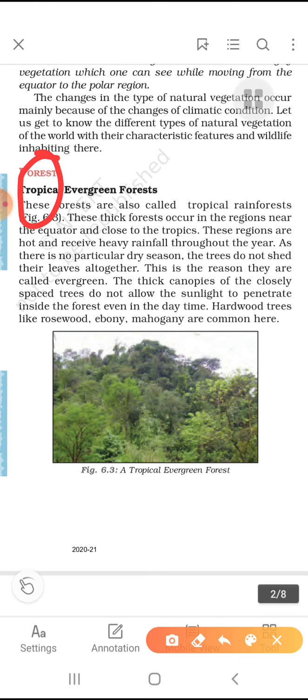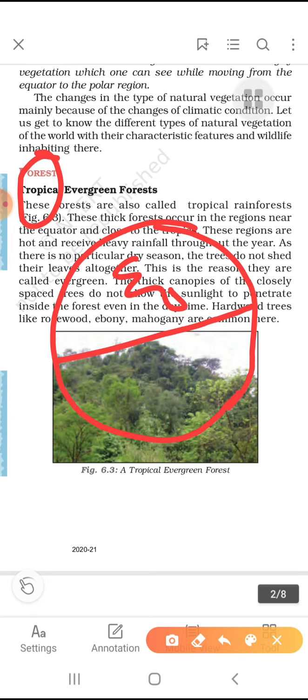If you remember, last year I told you there is one line which divides the earth temperature-wise into two halves, north and south. India is very near to the equator.